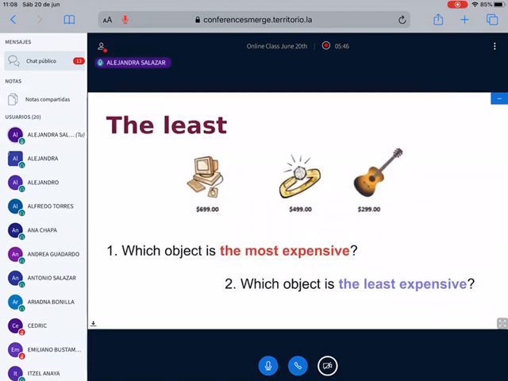And for example, in this one, we have the computer, the ring, and the guitar. Which object is the most expensive? Who can tell me which object is the most expensive? Okay, write the answer, please.